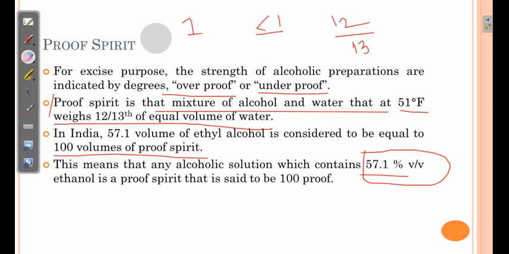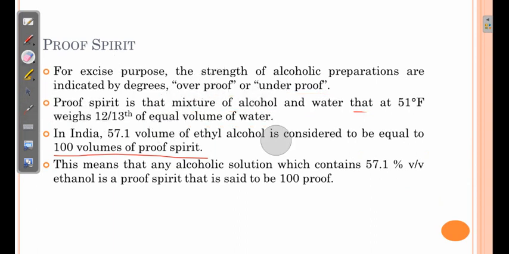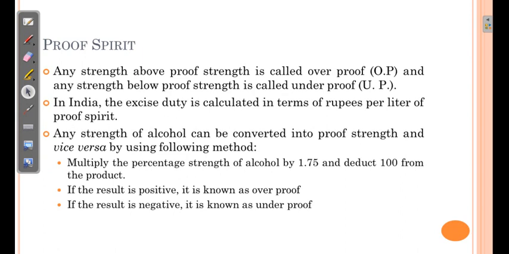Now let us discuss how to calculate this proof spirit. 100 proof is 57.1. So the concentration above 57.1 is considered as overproof, and concentration below 57.1 is considered as underproof.